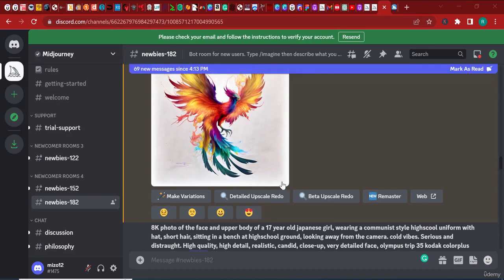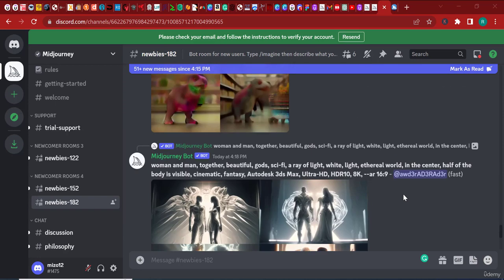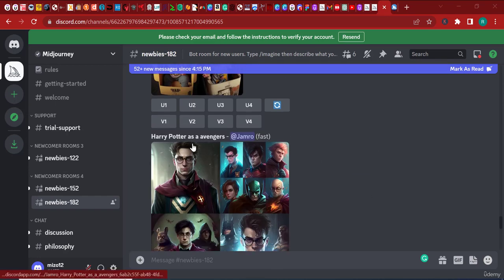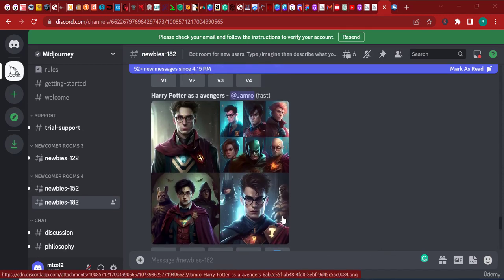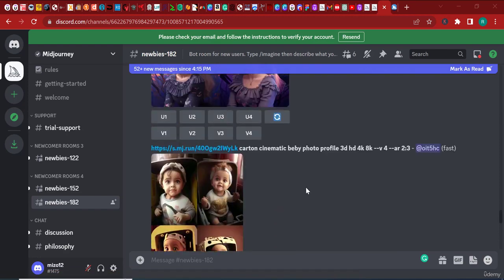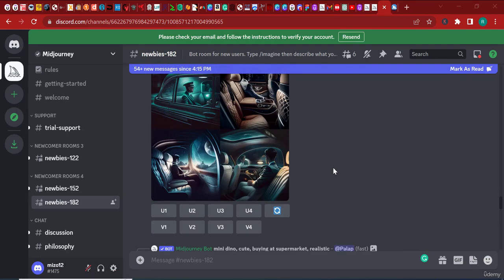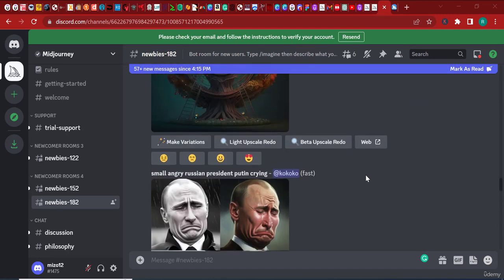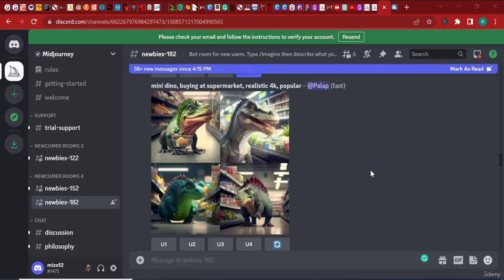Alright, so here in this lecture, we're going to discuss variations. So I'm going to go back to my fiery phoenix, my lovely fiery phoenix image. Now here, Harry Potter as Avengers, this is funny. This guy is actually using a prompt to generate an image of Harry Potter as Avengers. Now once you come here to Midjourney on Discord, you're just going to be able to see some crazy stuff here. People asking all kinds of stuff like Putin angry. This is just crazy.